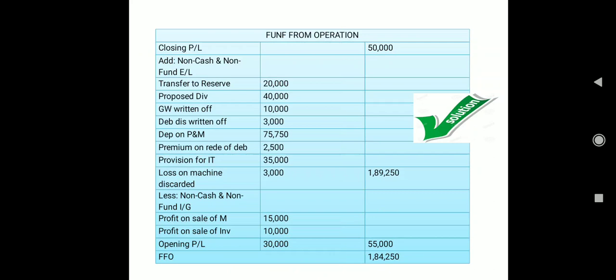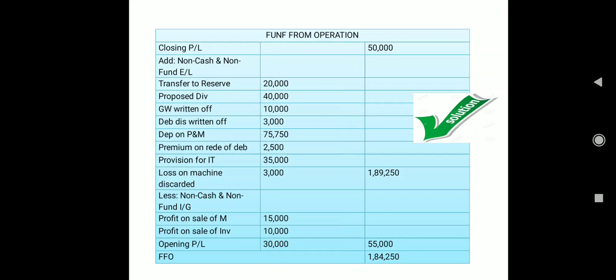See, I hope you remember, worth rupees 50,000 debentures we have redeemed at 5% premium. So 5% of 50,000, that amount will be here as a non-operating or non-fund expense or loss. Then we have made the provision for tax this year, 35,000. Then there was a loss because we discarded machinery worth rupees 3,000. So these are all our non-cash, non-fund or non-operating expenses or losses. Just make a total and it will give us 1,89,250.